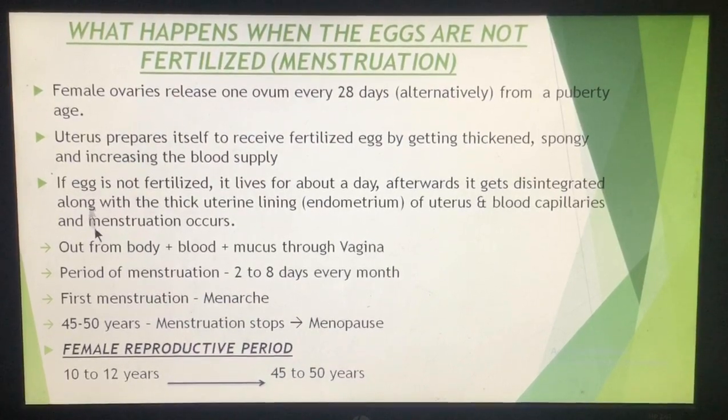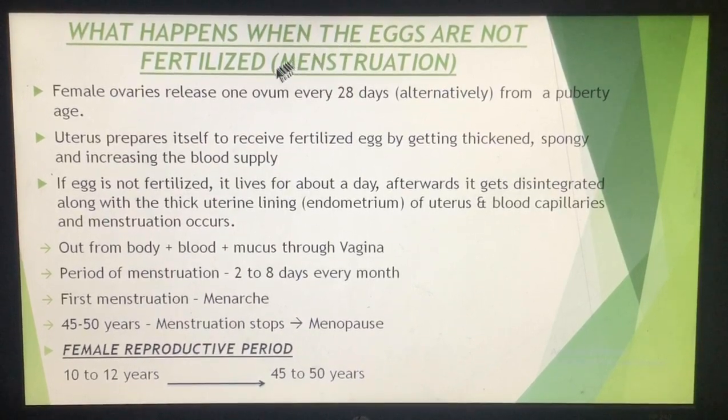So if the eggs don't get fertilized, these eggs come out from the body of a female along with the changes which had taken place in the uterus, in the form of some blood, mucus, etc., which is known as menstruation. So remember, menstruation occurs if the eggs are not fertilized, if the fertilization doesn't take place. The female ovaries release one ovum every 28 days.